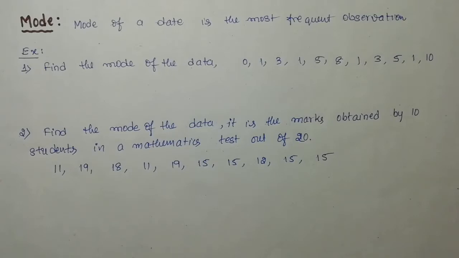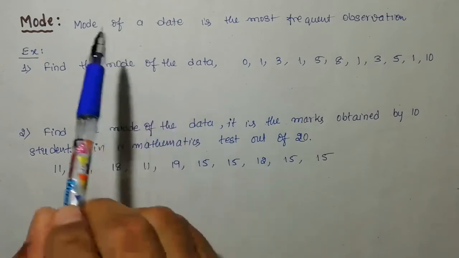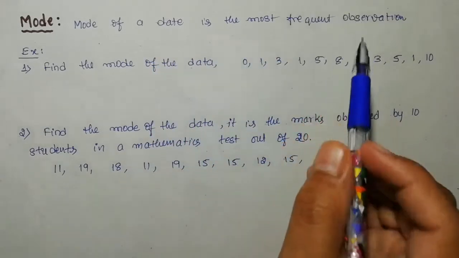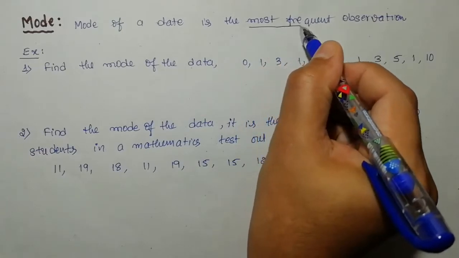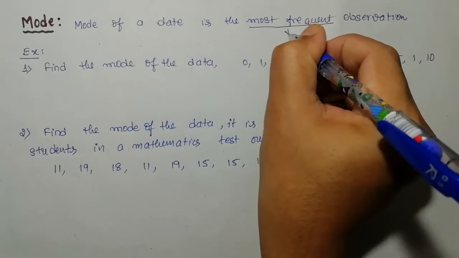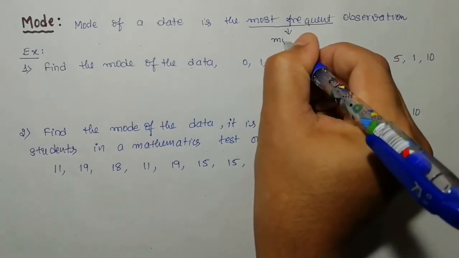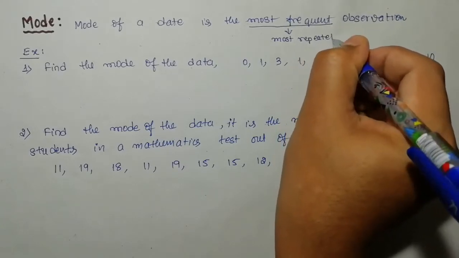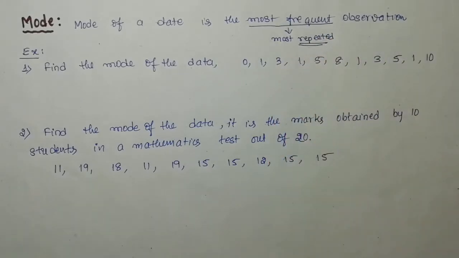Second one is mode. I'm going to consider mode first, and later I'm going to explain median. Mode, look at the definition. Mode of a data is the most frequent observation. Try to understand this word: most frequent. Most frequent means which is most repeated, which appears again and again, so many times.